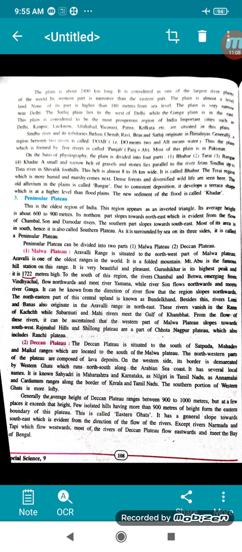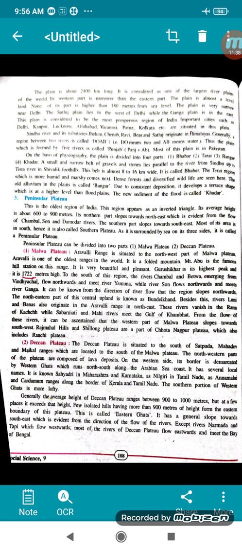Then the second one is the Terai region, which is more humid and marshy. Dense forest and diversified wildlife are seen here. The old alluvium is called Bangar, and due to consistent deposition, it develops a terrace shape which is at a higher level than flood plains. This is called Khadar. So these are the 4 different parts into which the plain has been divided according to physiography.